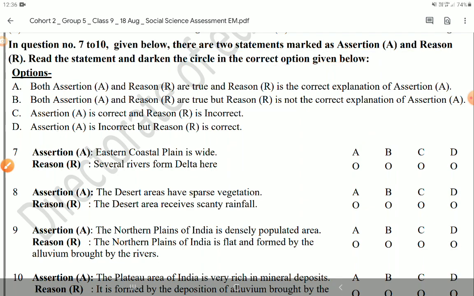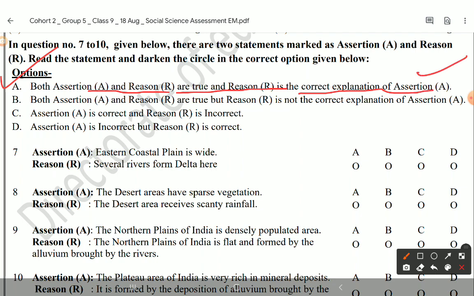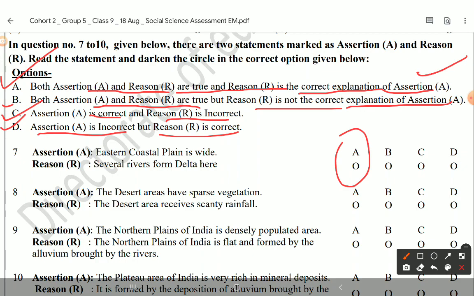The condition is A. A is correct when both assertion A and reason R are true and reason R is correctly explaining the assertion A. B. Both assertion and reason are true but reason R is not the correct explanation of assertion A. C. Assertion A is correct and reason R is incorrect. D. Assertion A is incorrect and reason R is correct. So these are the four conditions. Which one applies to the question? You have to tick and darken the circle.